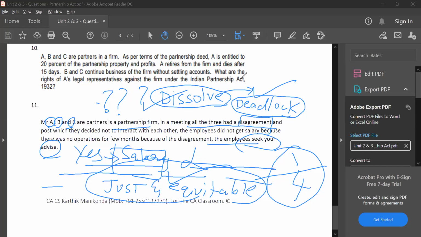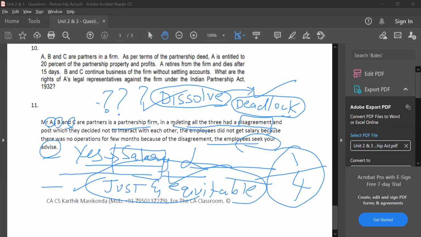This provision will be in section 44 of your textbook. Let me find the page number. Yeah, page number 3.47. If you see dissolution of firm in case of just and equitable grounds, there are 4 points in the textbook. On page 3.48: deadlock in management where the partners are not in talking terms between them, loss of substratum, gambling by a partner on stock exchange. These 4 points are considered just and equitable grounds because of which the firm can be dissolved.